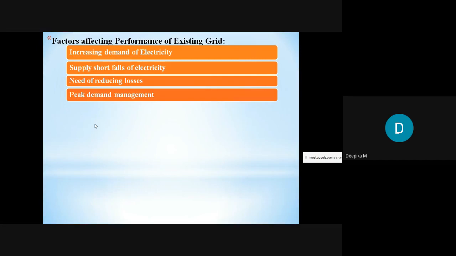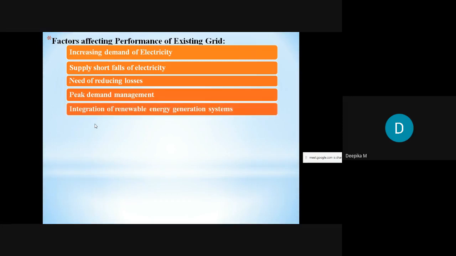And peak demand management. If we take one day, during peak hours, let's say from 8 to 10 a.m. or during night time, the peak demand will happen. That means everyone will be switching on the electrical appliances. During that time we have to manage the peak demand. If not, the power system will be in a failure condition. Therefore we have to improve peak demand management, and therefore improve the performance of the electrical grid.